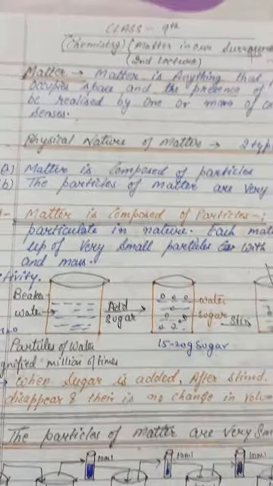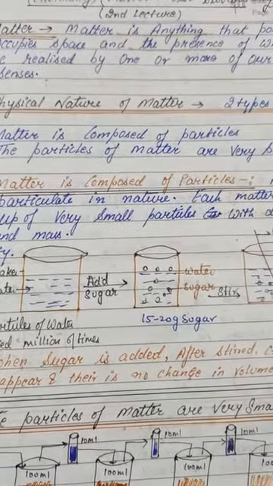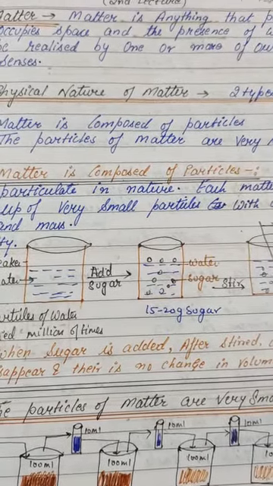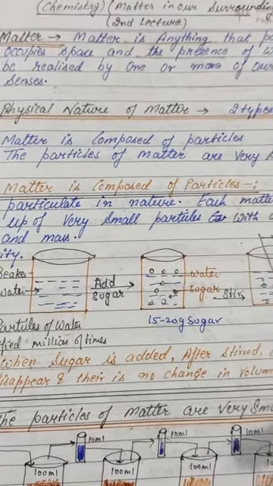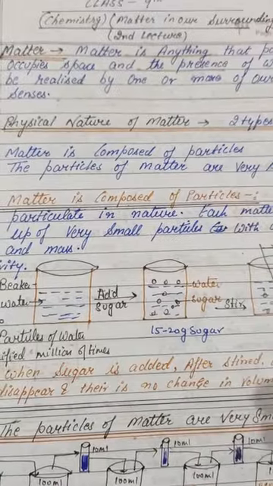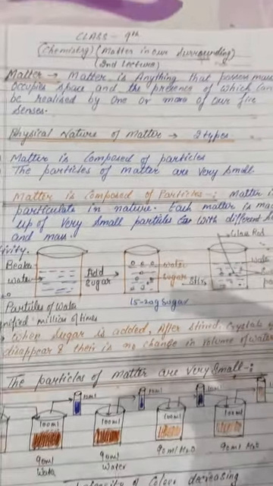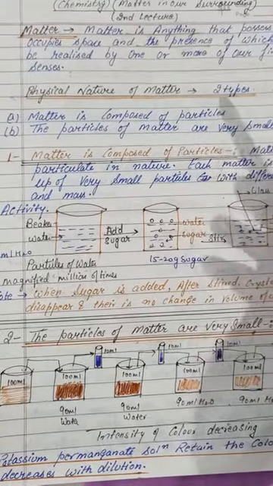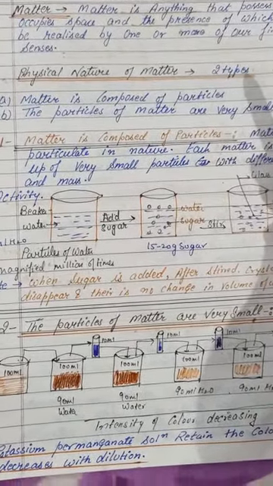Good morning, students. Today I am going to do the revision of our chapter, Matter in Our Surroundings. You know very well what matter is. Anything which occupies space and has mass is said to be matter.